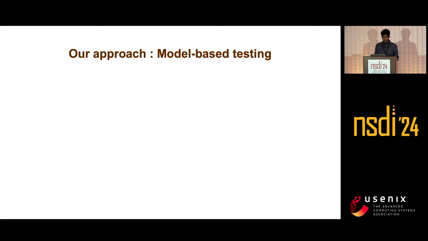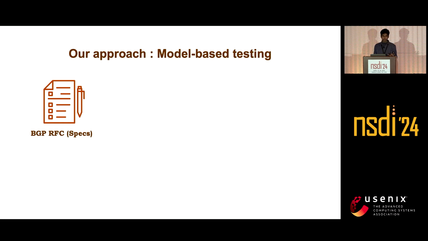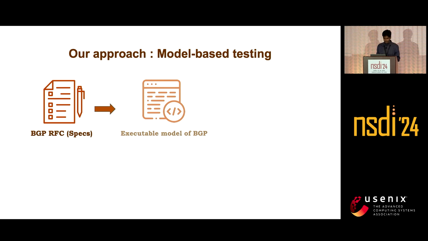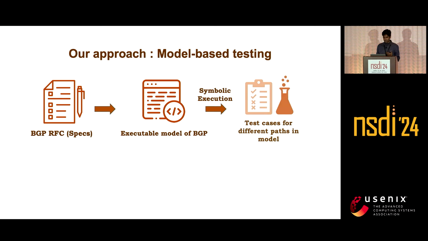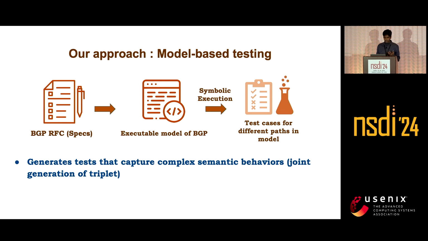Now that we have seen the limitations of existing approaches, we discuss our approach, which is model based testing. We use the BGP RFCs as our specification, create an executable model of BGP, and then do symbolic execution on that executable model. This solves the previous problems because it can generate test cases that capture complex behaviors of the configuration, state, and route advertisement.